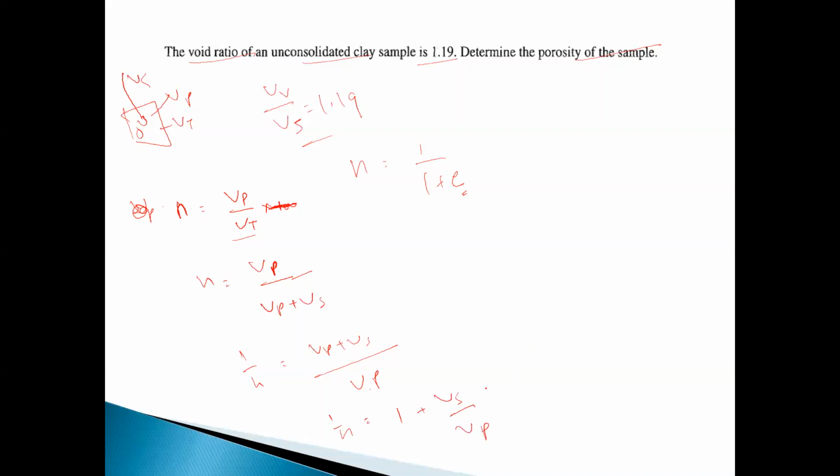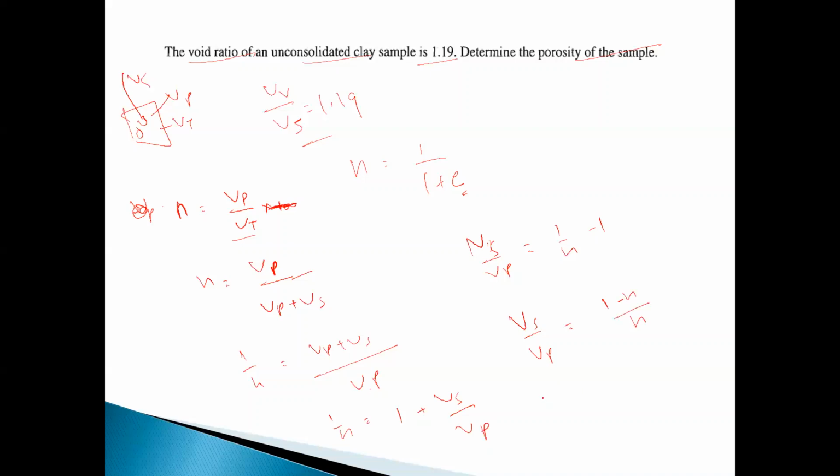So Vs upon Vp is equal to 1 minus n upon n.